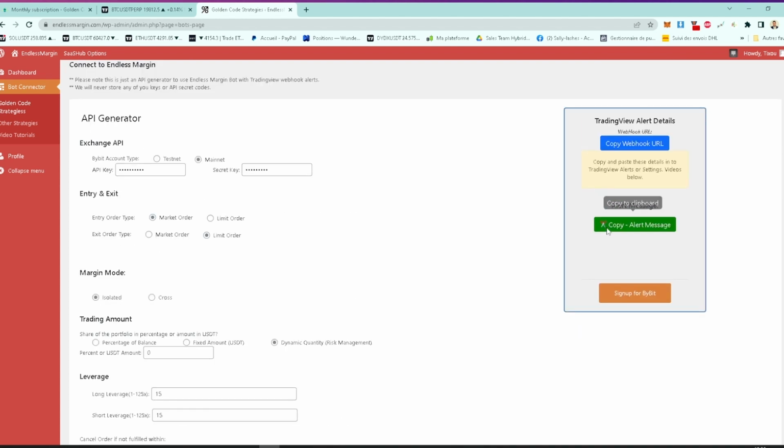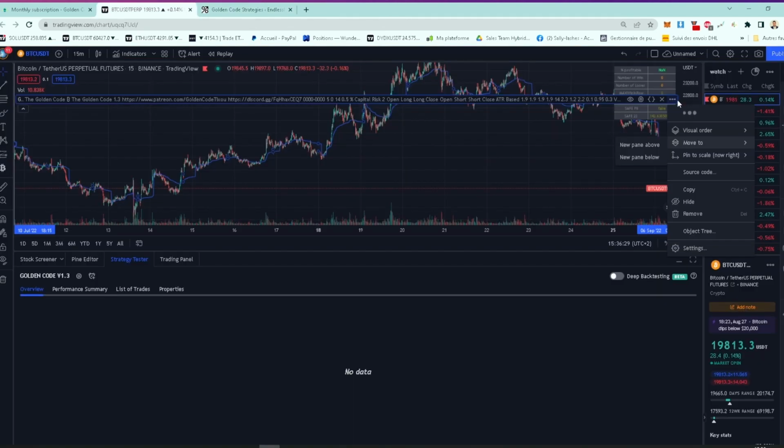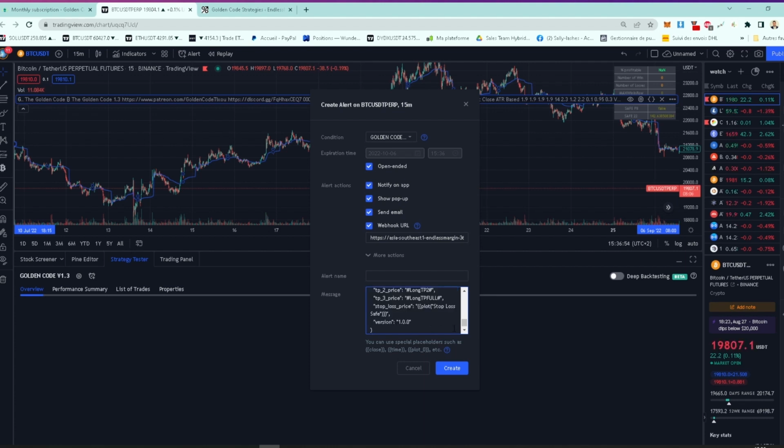Copy the alert message. Build your alert. Paste the alert message from Endless Margin. Copy and paste the webhook, and you are ready.